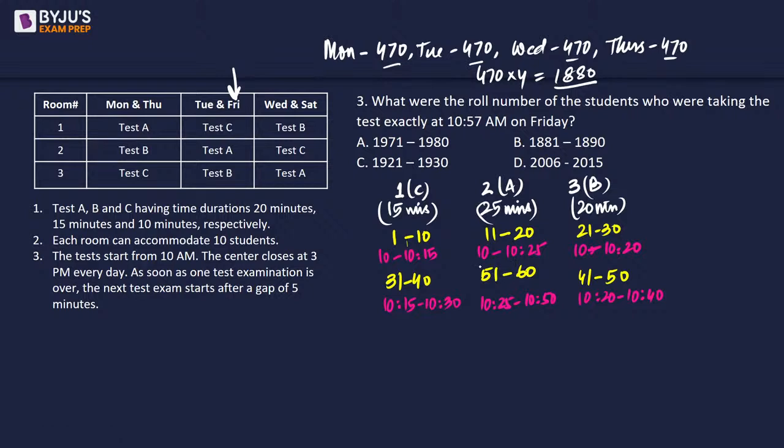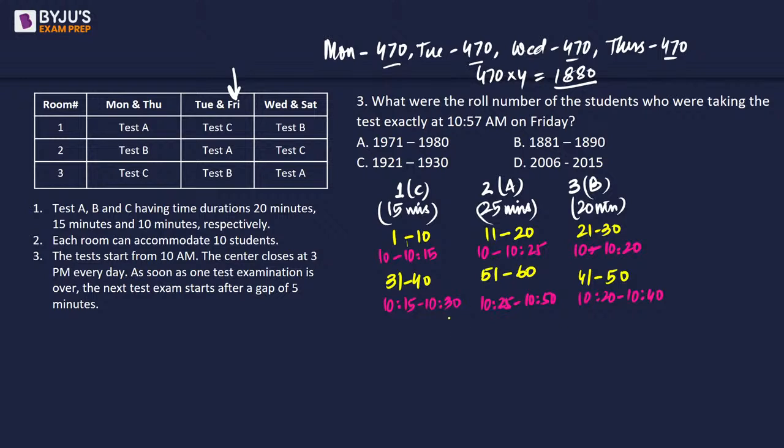So Friday onwards, we will have roll numbers starting with 51 who will be writing the test at 10:47. Obviously, we will have more students, right? So 1880 plus 51, which is going to be 1931. 10 students, 21 to 30, 31 to 40, 41 to 50, 51 to 60. Oh, we need 10:57 a.m. It's not 10:47. Okay, so we need to go further.